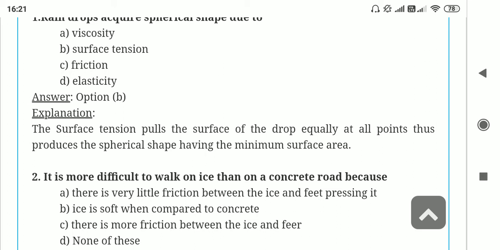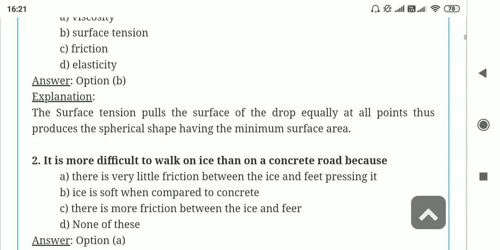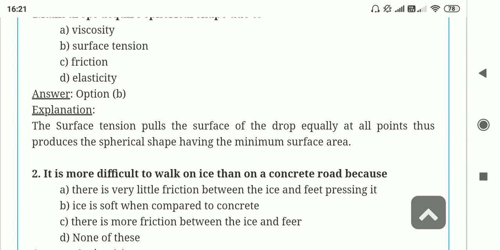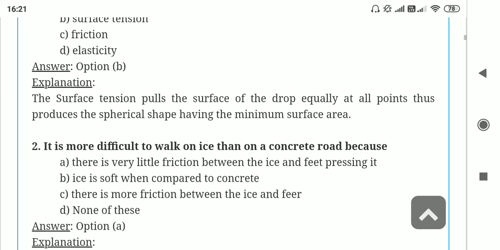So here there is very little friction between the ice and feet pressing it, because ice to some extent can be pressed, okay. That's why the friction is less. In case of a concrete road it is not, okay.